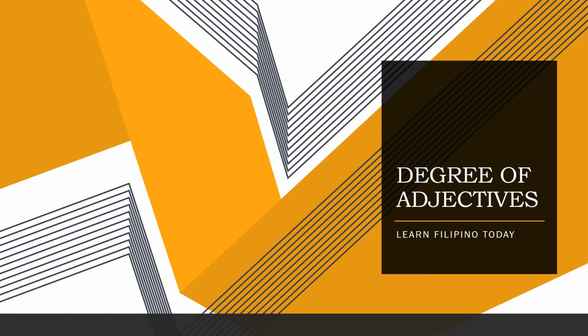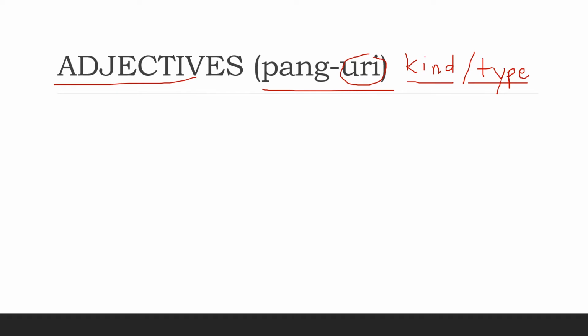Let's learn Filipino today, and let's have this topic, degree of adjectives. Adjectives are called pang-uri in Filipino. And this word uri is the word for kind or type. So when we say pang-uri, it's like a word that we use to classify things, giving them kinds or different types. Because as we all know, adjectives describe a verb, a noun, or even a pronoun.